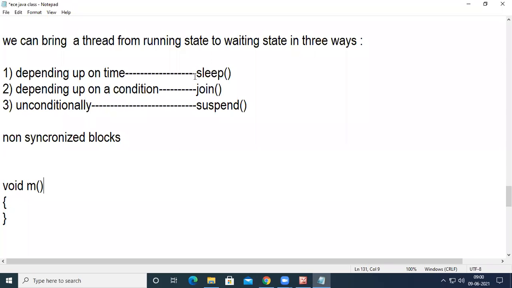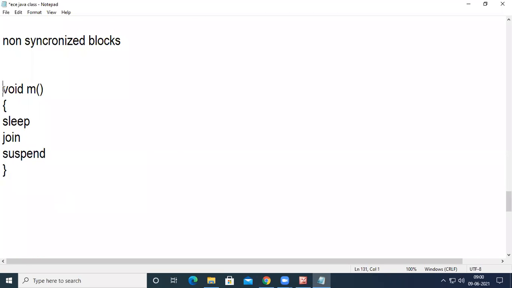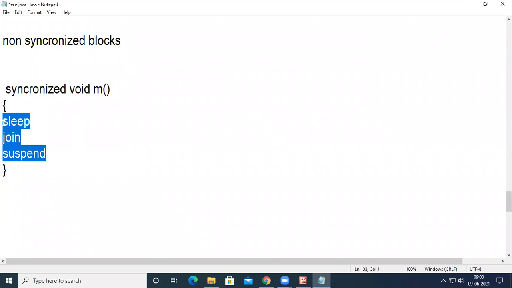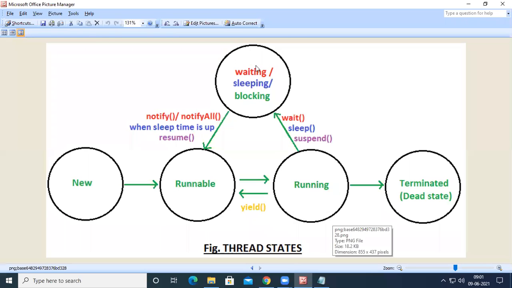So we can use sleep, join, or suspend in only non-synchronized blocks. So here, void m: inside this one, we can use the sleep method, inside this one we can use the join method, inside this one we can use the suspend method. But when you have the synchronized keyword, that is a synchronized block, all these three methods cannot be used in order to bring a thread from running state to waiting state.